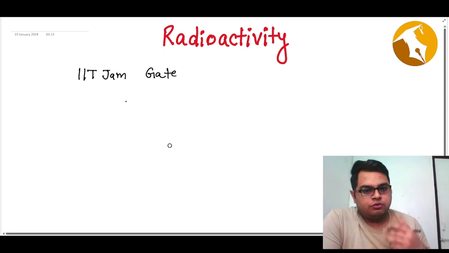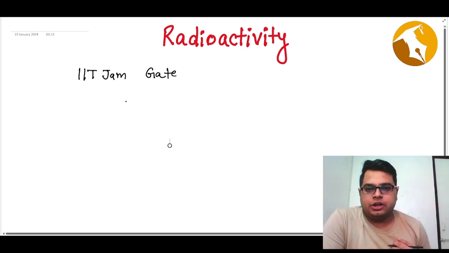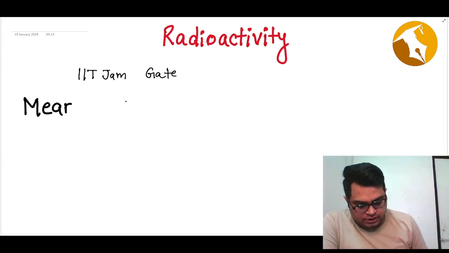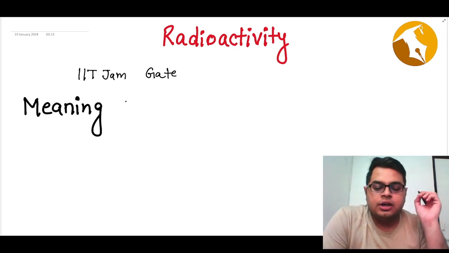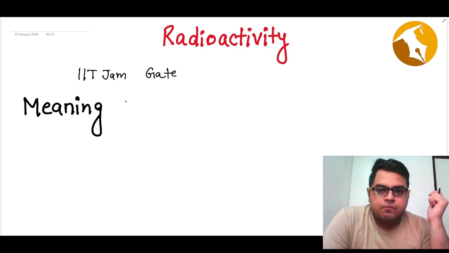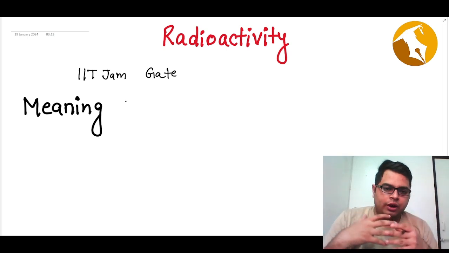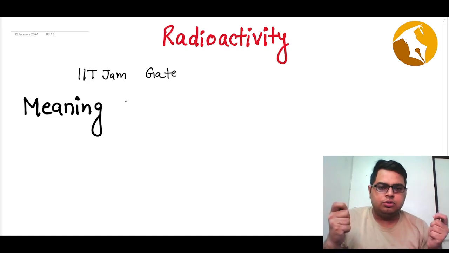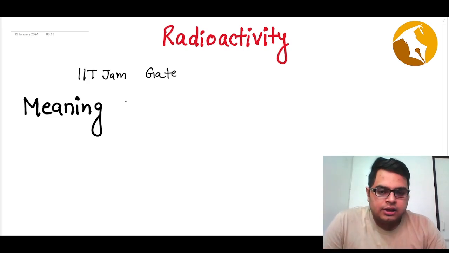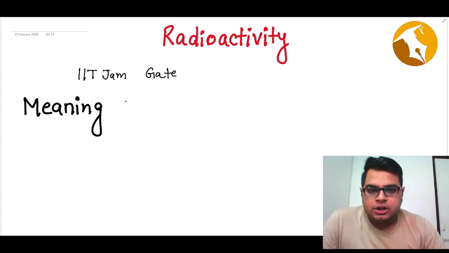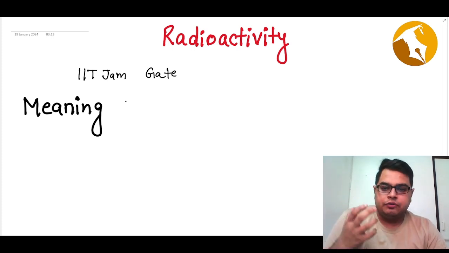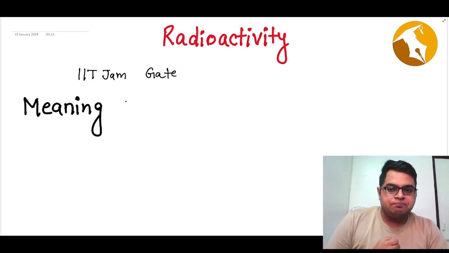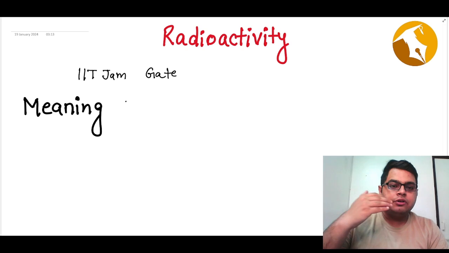Radioactivity: first of all, we have to understand the meaning of radioactivity. So what do I mean by radioactivity? You have seen in movies, you have heard in the news, that there is something known as nuclear energy, something known as nuclear bombs, something known as radioactivity poisoning, or radioactive hazards.